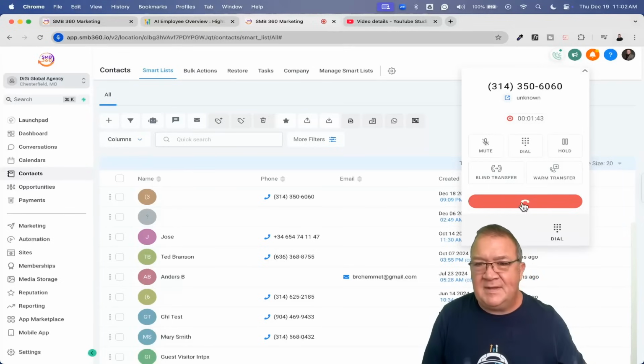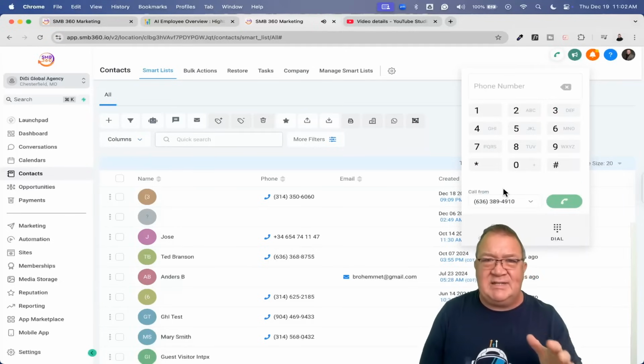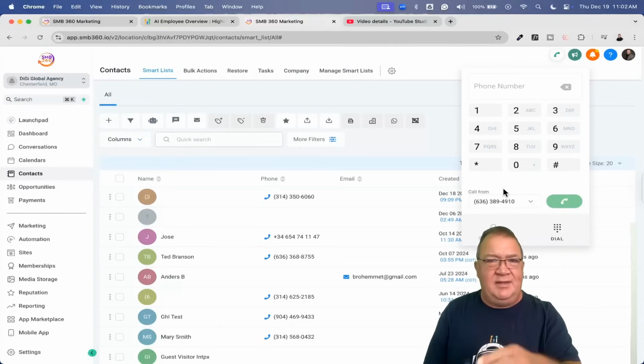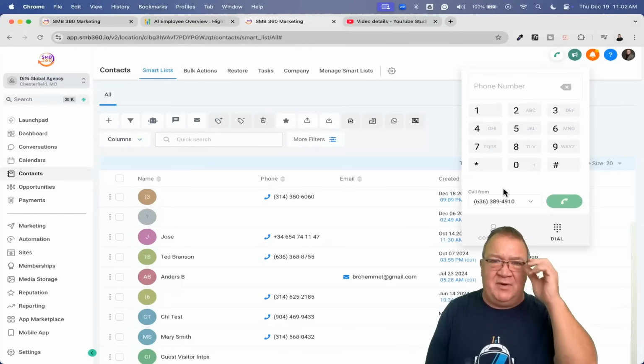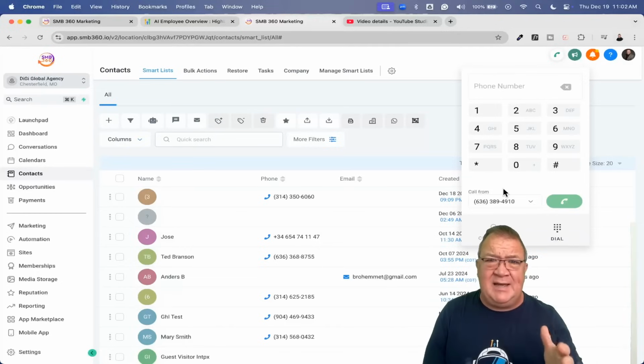Hold on. Hey there, I'm still here. What I was trying to do there, guys, is sit back and show you that eventually the AI agent will hang up. If you don't say anything and you don't hang up the phone, you'll get that message from the AI agent asking, is there anything else? And after a few more seconds of pause, the AI agent will hang up on you. I want to let you know that, because you're paying for every minute this AI agent is speaking. So please keep that in mind.